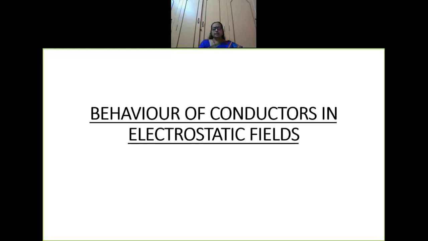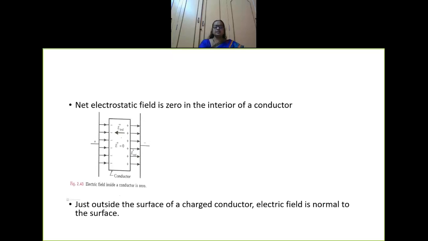Now we are going to talk about how conductors behave in electrostatic fields. When an electric field is applied, how do the conductors behave? That is the topic: behavior of conductors in electrostatic fields. To start with, the first point says that the net electrostatic field is zero.